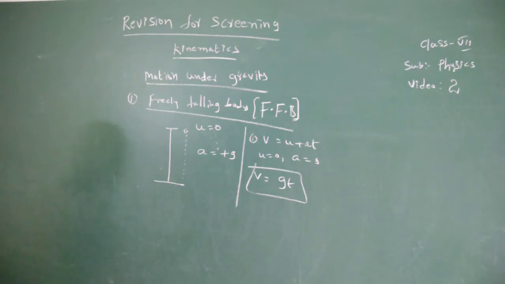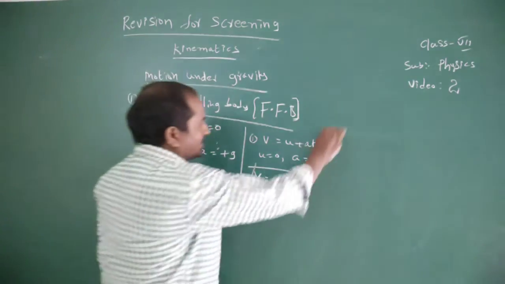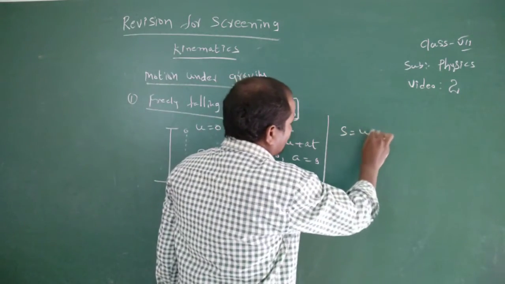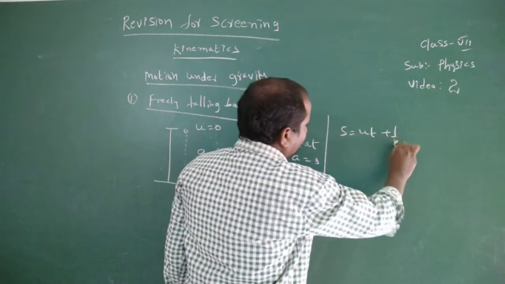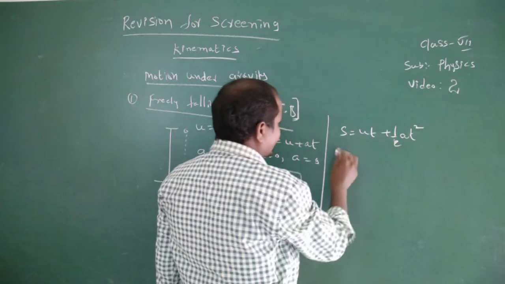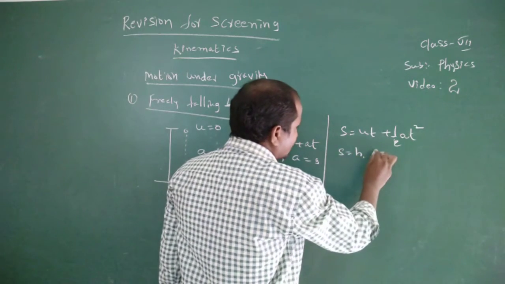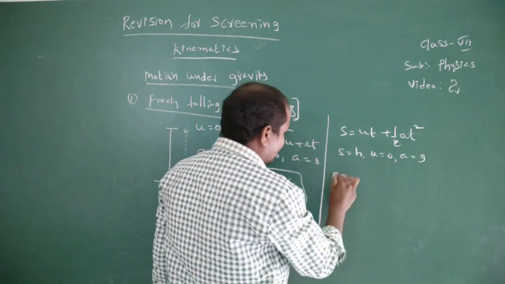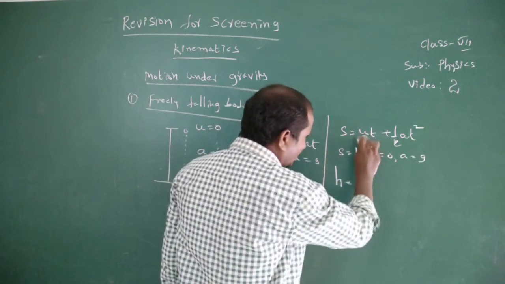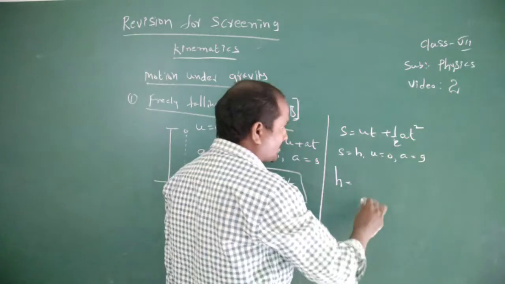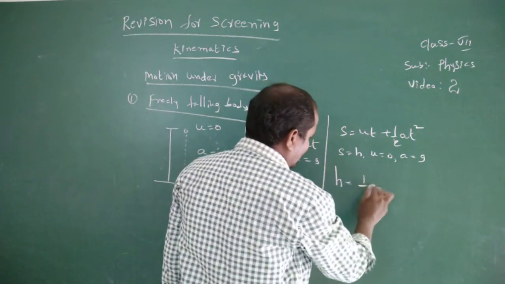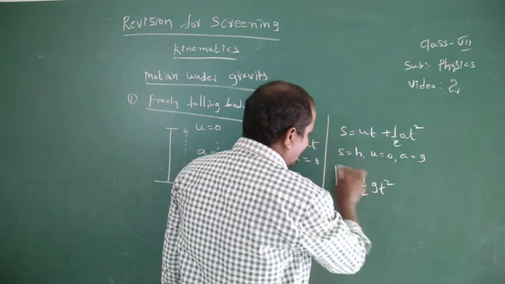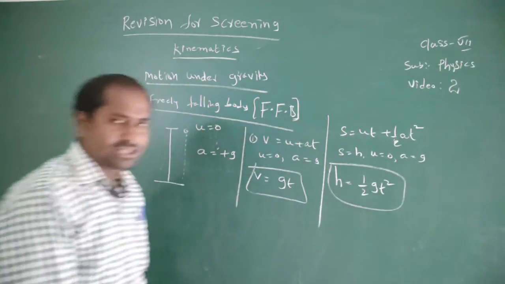Next, the second equation, s equal to ut plus half at square. Here s equal to h, u equal to 0 and a equal to plus g. Therefore h equal to ut, which is 0, plus half gt square. So I will write here height equal to half gt square.